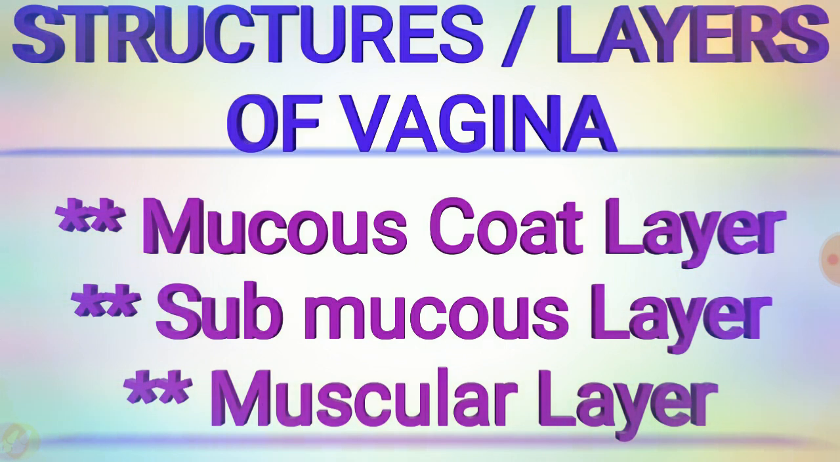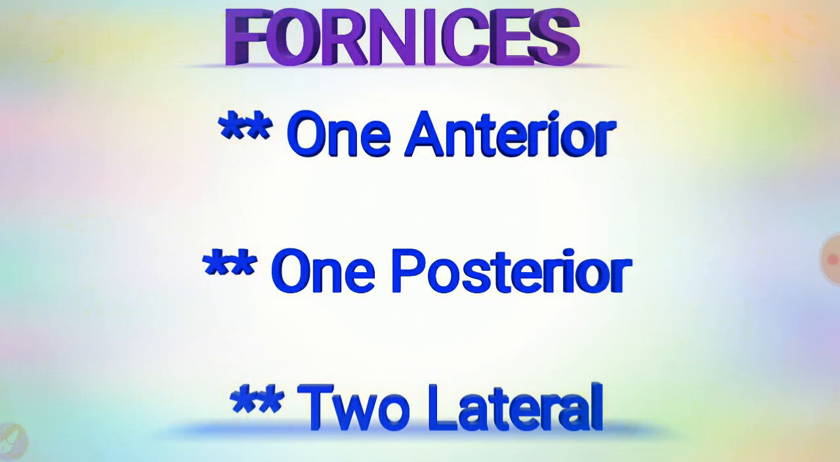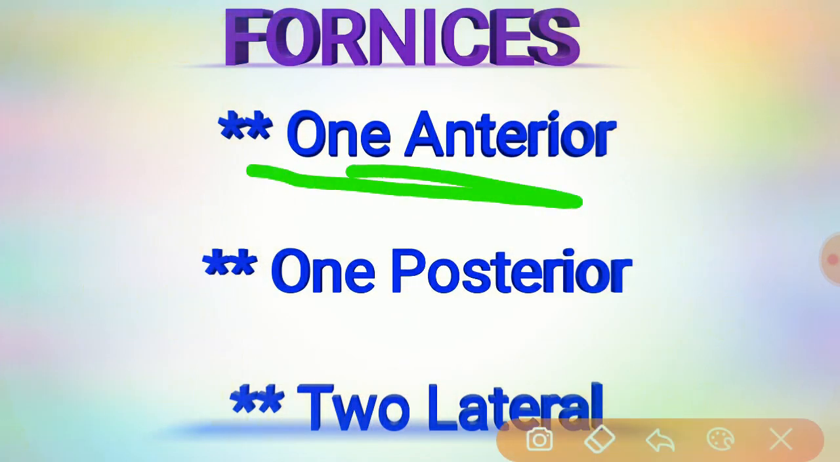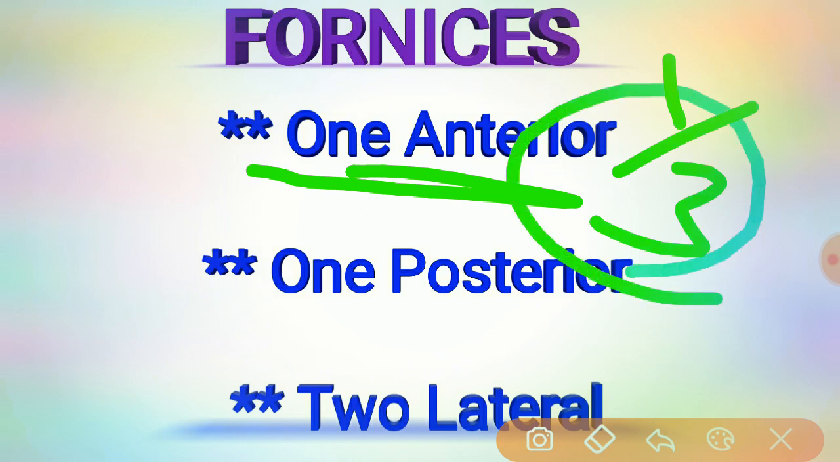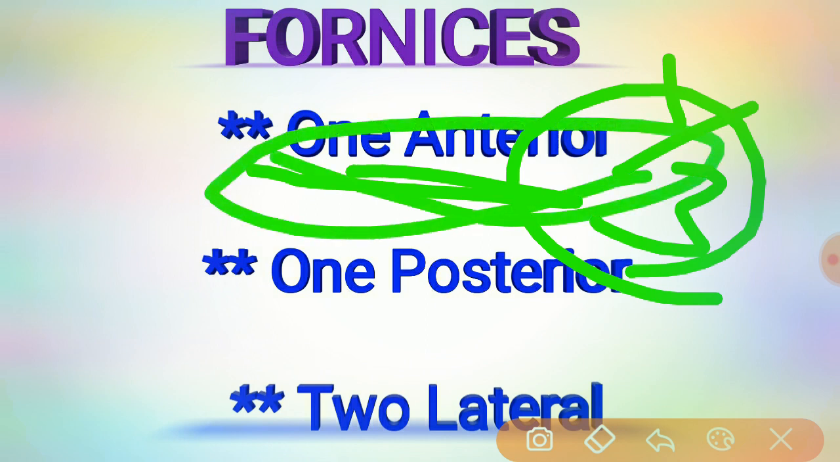Coming to the layers. Before the structure of the layers of the vagina, we have to know the relations of these fornices. The anterior fornix: the upper one third is related to the base of the bladder, and the lower one third is related to the urethra. The lower half is firmly embedded with the vaginal wall, so the anterior fornix is completely embedded with the vaginal wall.